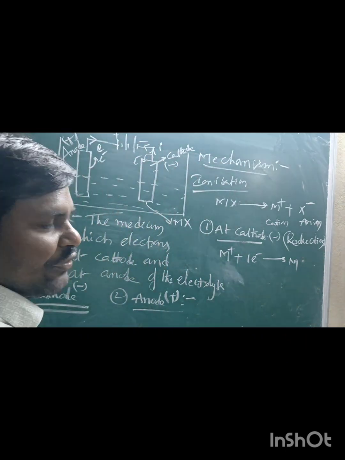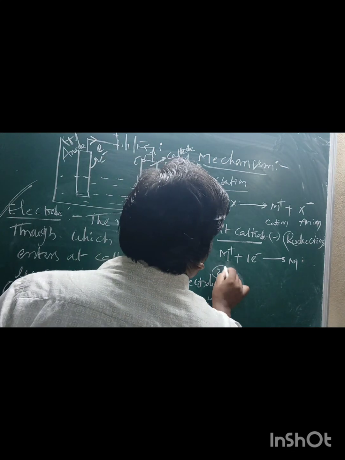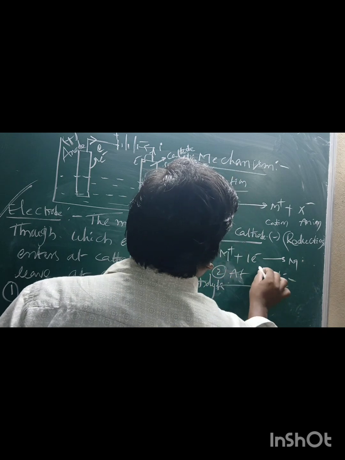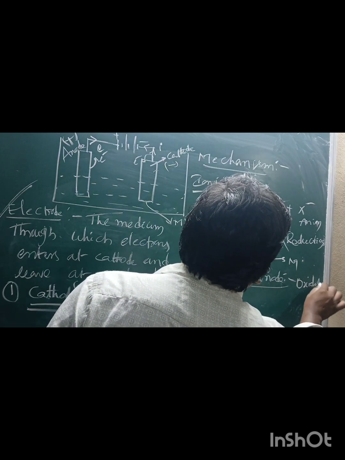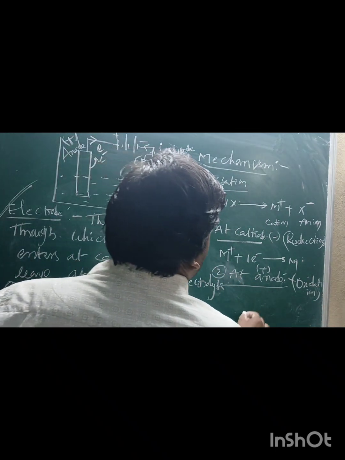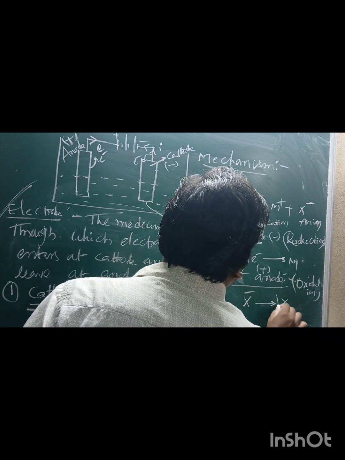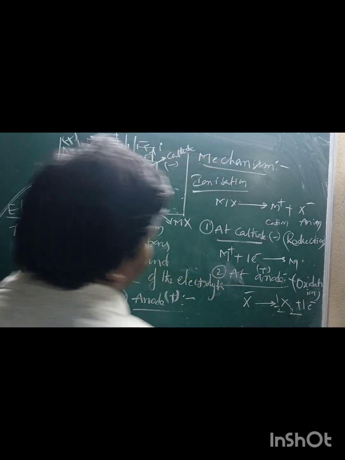Reduction means gain of electrons, also called electronation. At the anode, carrying positive charge, oxidation takes place. That means X minus, the anion, tries to lose electrons, forming half X2 and one electron.